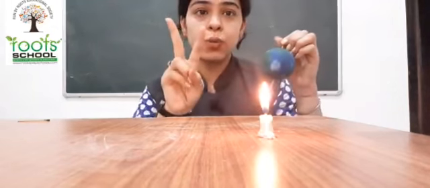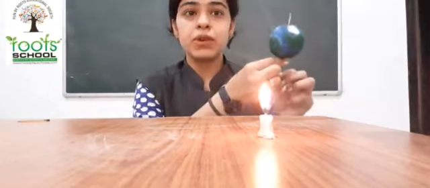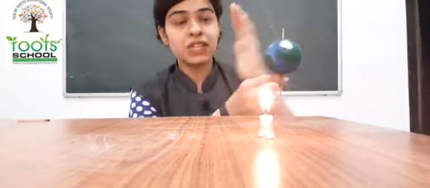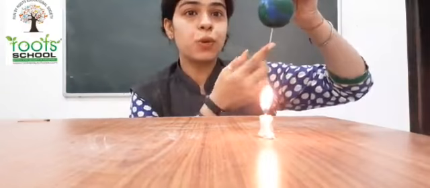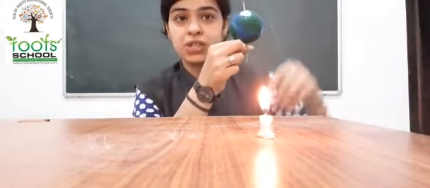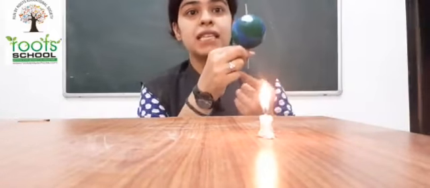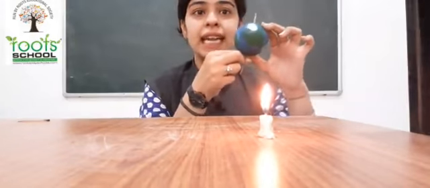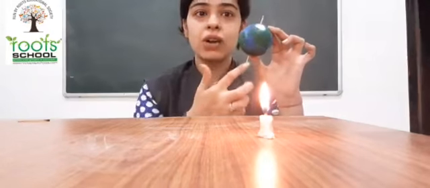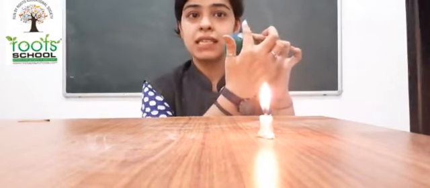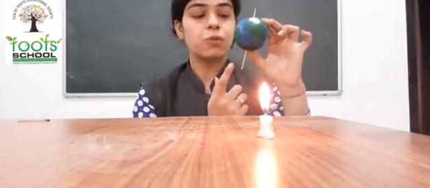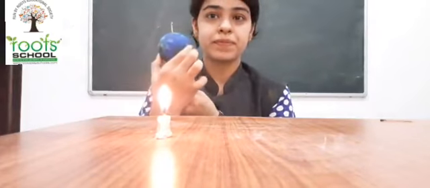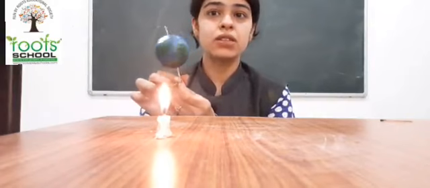Axis has 2 points. The axis has 2 points. You can see this is the north pole that is in the up direction, and this is the south pole that is in the downwards direction. So this is the north pole and this is the south pole. And the earth's axis is slightly tilted, the earth's axis is tilted like this. So this is the north pole and this is the south pole, and the earth rotates like this. In this way the earth rotates.